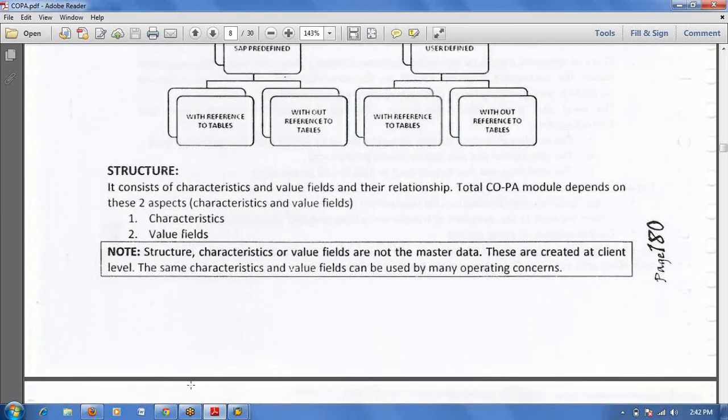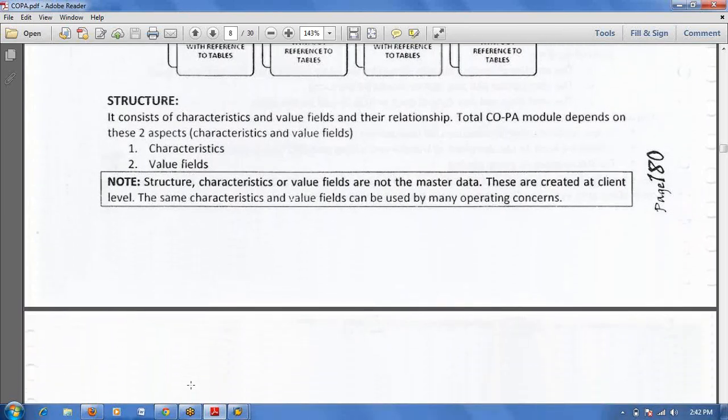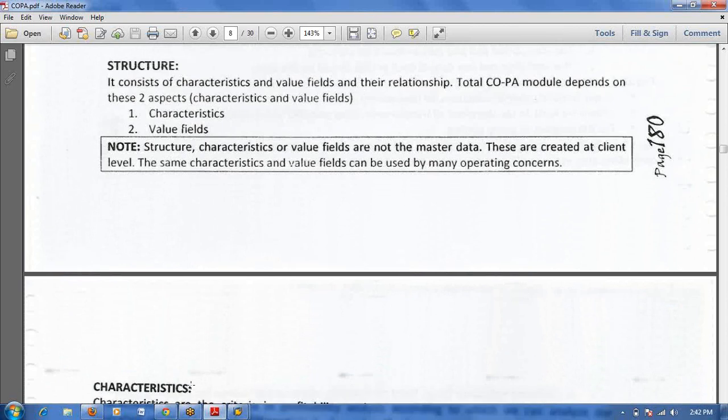A structure consists of characteristics and value fields. We create these characteristics and value fields at client level. The same characteristics and value fields you can assign to any operating concern.